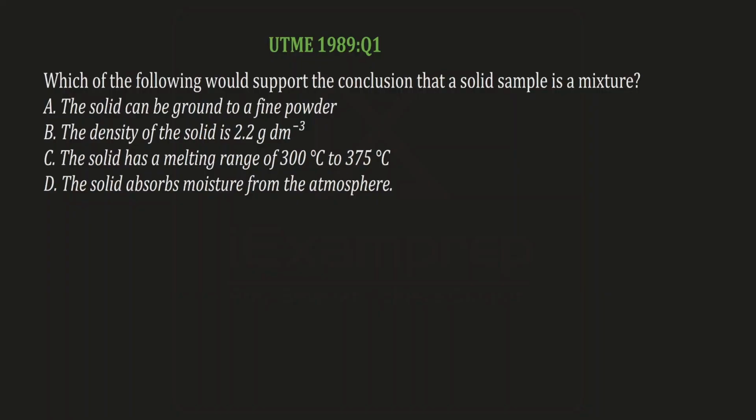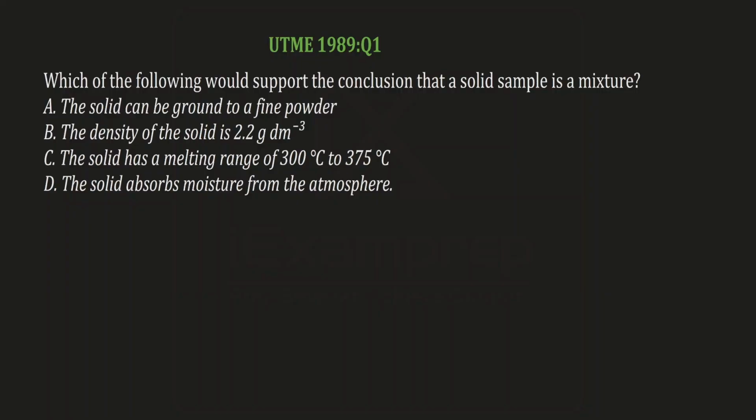Option B says the density of the solid is 2.2 gram per dm cube. The value of the density of a solid cannot tell us if it is a mixture. So I'll leave option B.